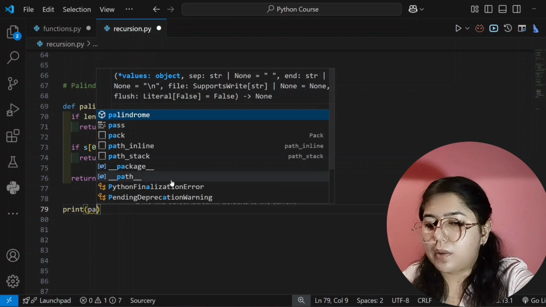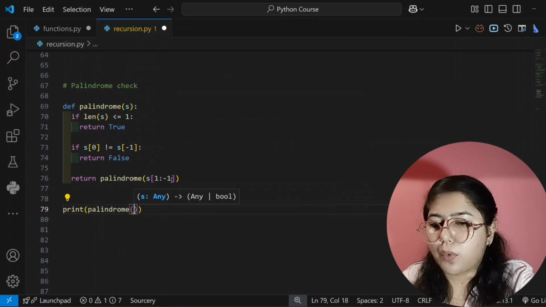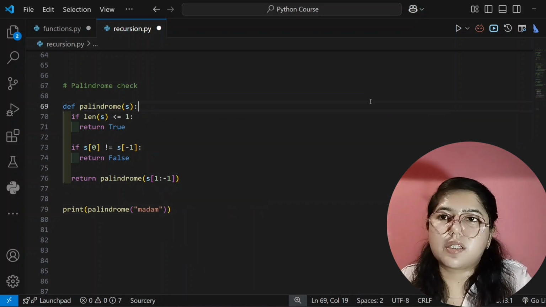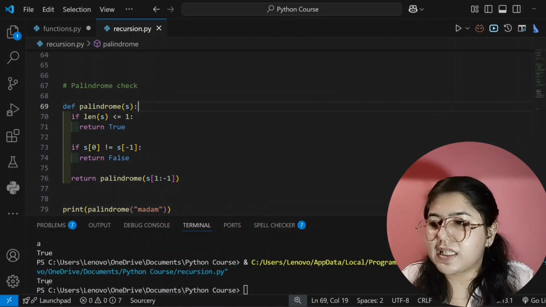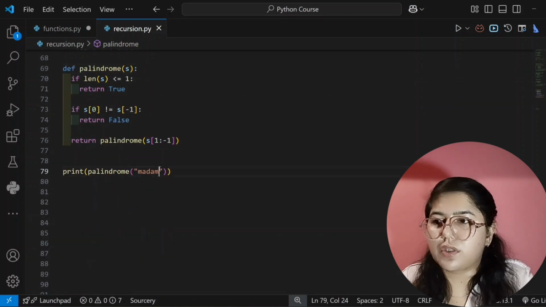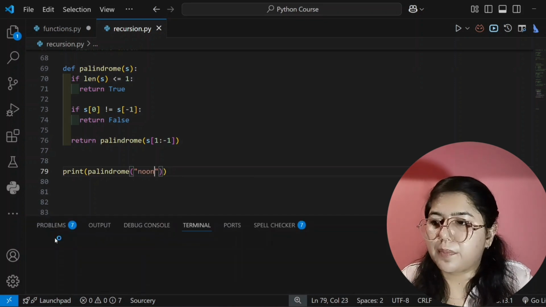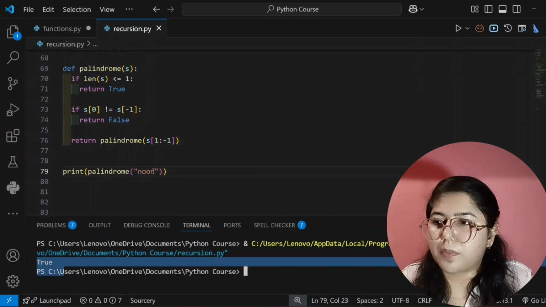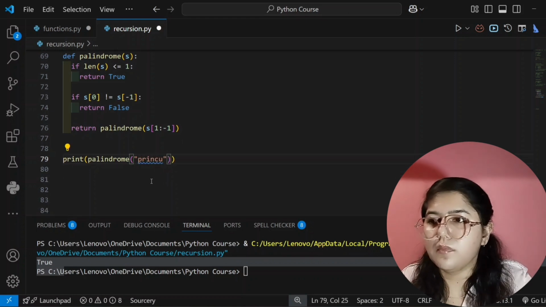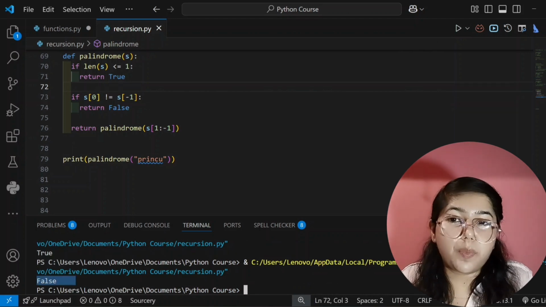For that I will call my function, and here I will give input for which string you want to check whether it is a palindrome or not. See here, I have written this, and now I will run this code. See here, it's showing true, meaning madam is a palindrome. If I give noon, it will check, yes it is a palindrome. If I give my name, then it will check, no, it is not a palindrome. So I hope you understood.